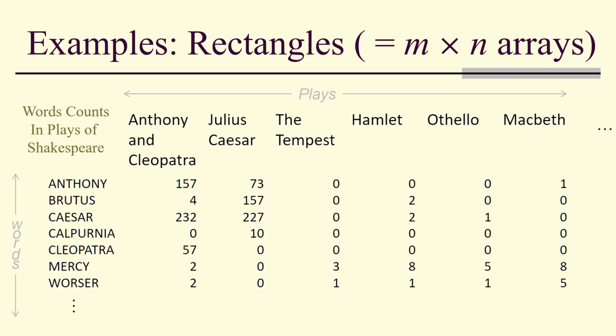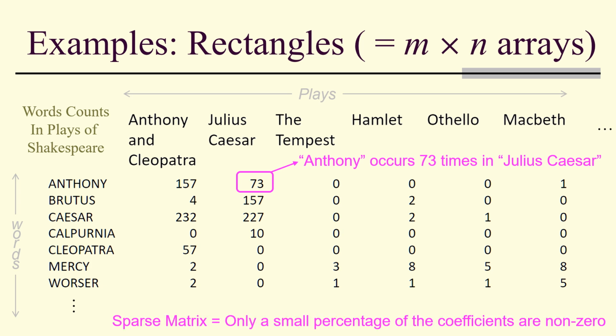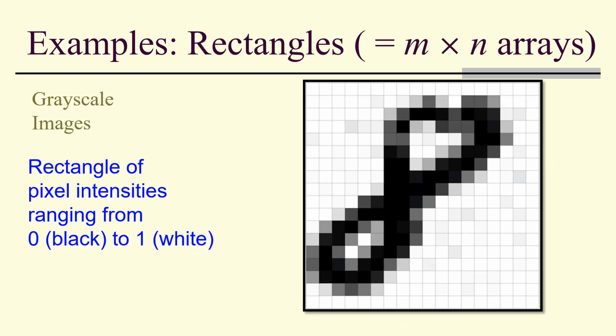What about word counts in plays of Shakespeare? So here we have, for example, Anthony occurs 73 times in the play Julius Caesar. This is again a sparse matrix. Only a small percentage of the coefficients are non-zero.